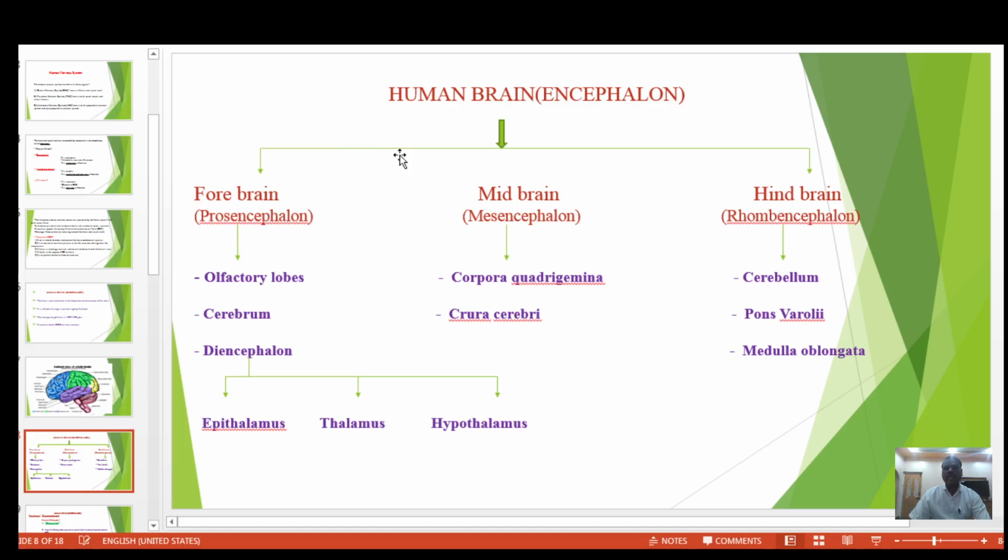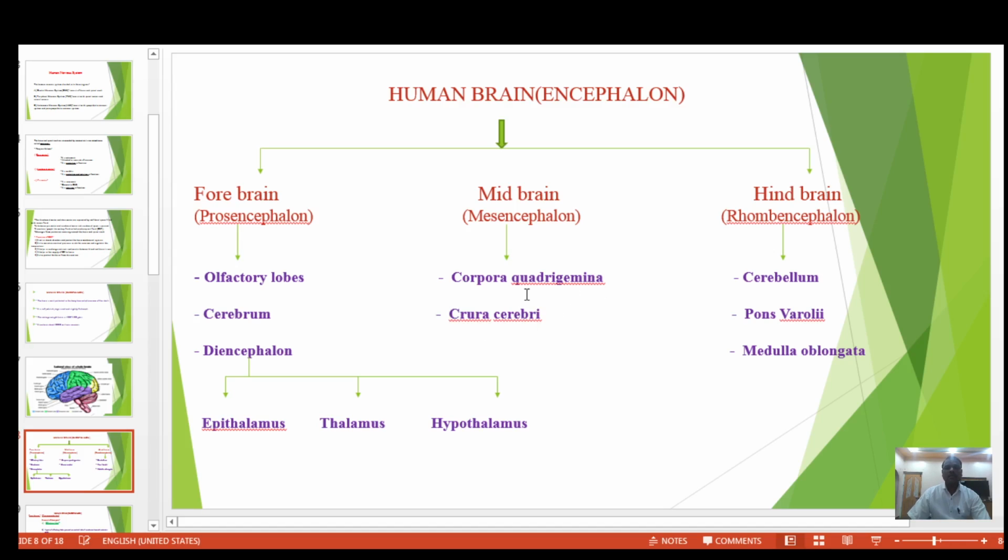Next, the second part of the human brain is the midbrain, also called mesencephalon. It consists of mainly two parts: the corpora quadrigemina and the crura cerebri.